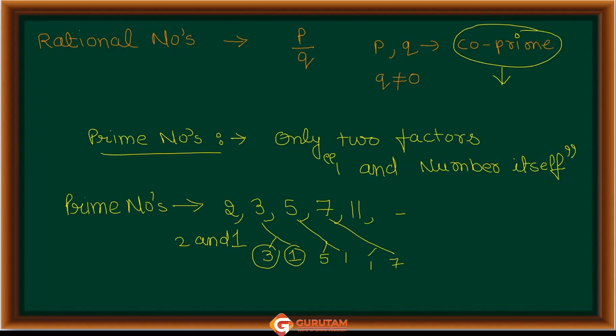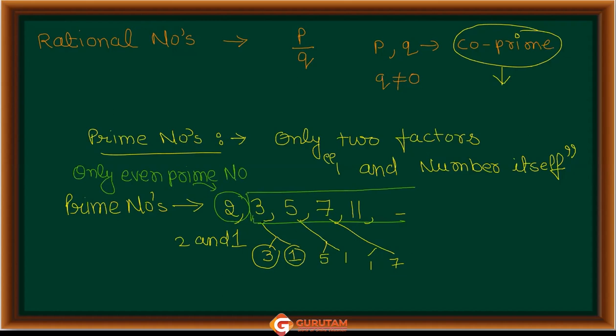And one thing I tell you, here I am talking about this number 2. 2 is the only even prime number. After 2, all the prime numbers are odd.